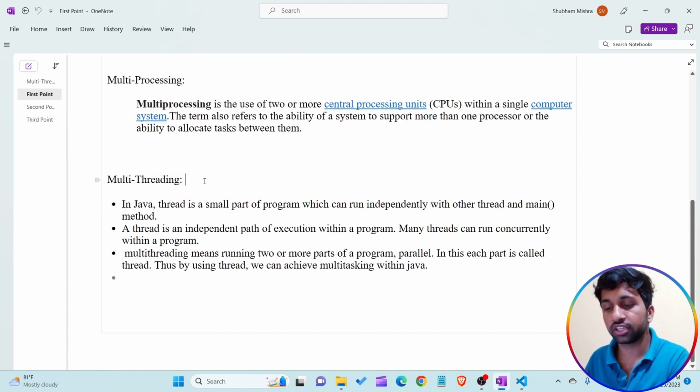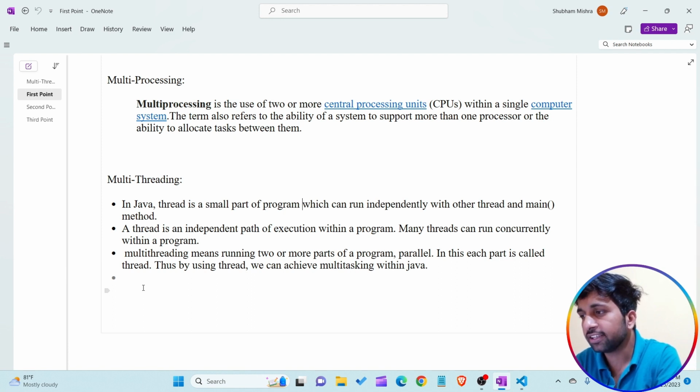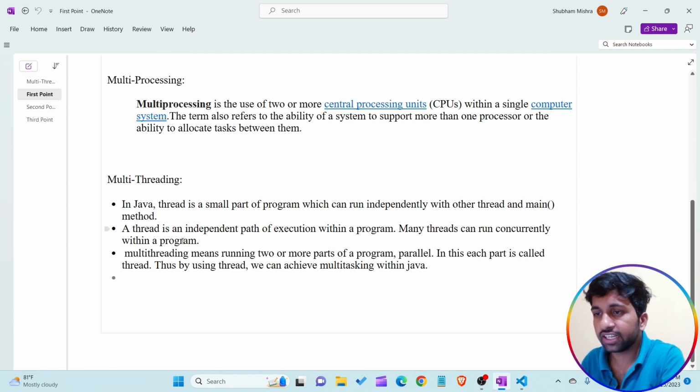Okay, now the third point of the video: what is the meaning of multithreading? Understand? So let's start. First of all, I just want to read the points. In Java, a thread is a small part of a program which can run independently of other threads and the main method. Second, a thread is an independent path of execution within a program. Many threads can run concurrently within a program. Multithreading means running two or more parts of a program in parallel. In this, each part is called a thread.